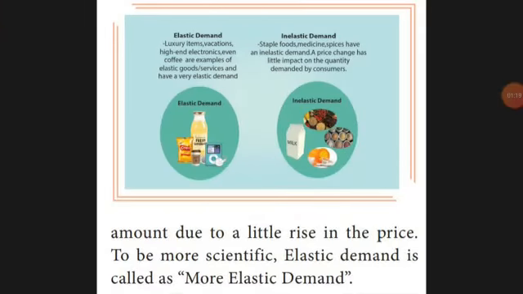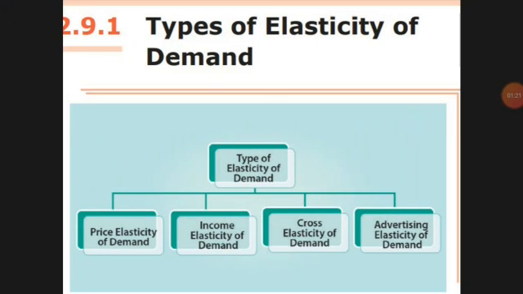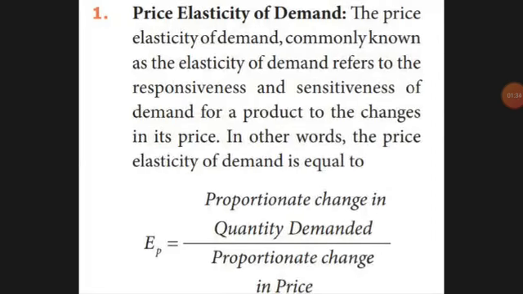Next are the types of elasticity: price elasticity, income elasticity, cross elasticity, and advertisement elasticity. First we'll go for price elasticity. Price elasticity means a change in the price will be reflected in the demand.